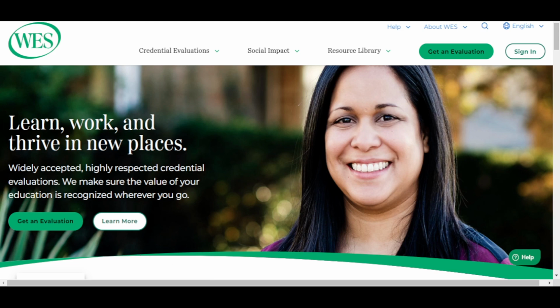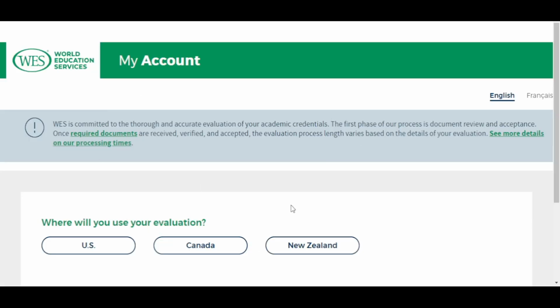Yes, as you can see my screen is up now. That's the website for the World Education Services. This is how the website looks. As you can see to your left, it says get an evaluation, in green. Once you get here, just click on the link in the description box. It will take you here, and then just click here, get an evaluation. Then it comes to this particular page where you can create your account. It says my account. I want to believe that my screen is still up and you are following.